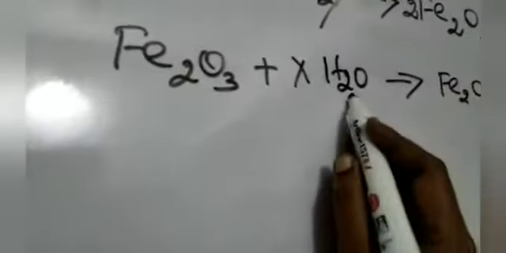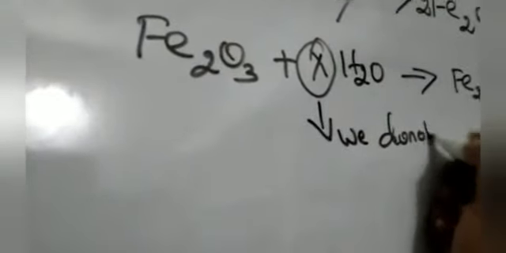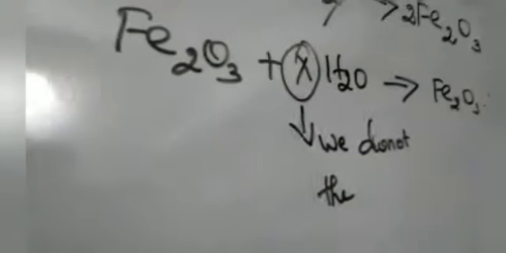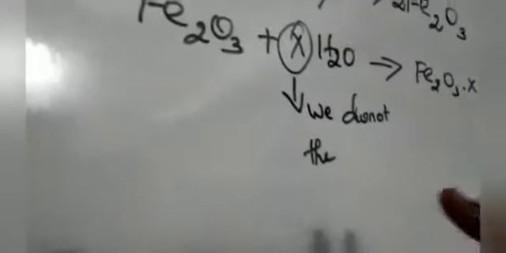Next, this iron oxide is combined with water. The X means we do not mention the number of the molecule. We do not know the number of the molecules. So, because of that, we are putting what?